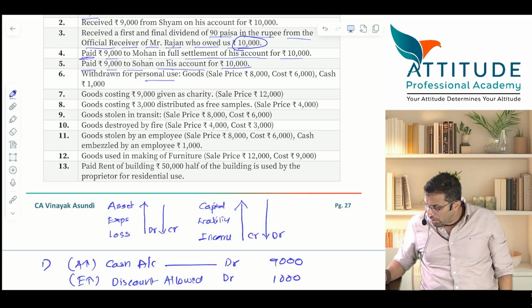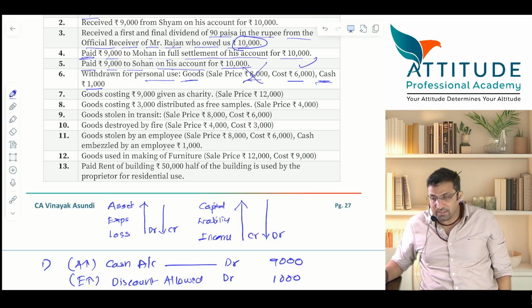Now, what did you withdraw? Goods as well as cash. Cash 1,000 you have withdrawn and goods selling price is 8,000. Cost is how much? So, selling price should not be taken. Cost should be taken. Is that clear?